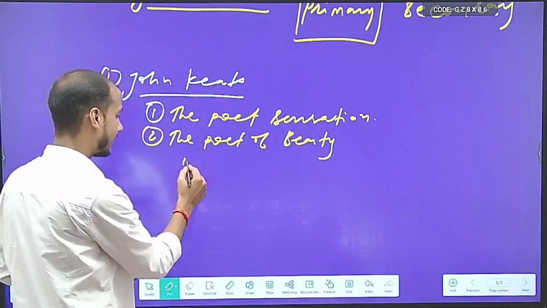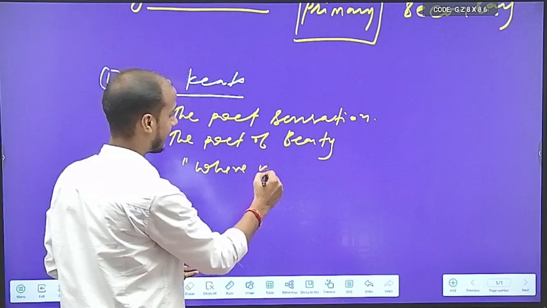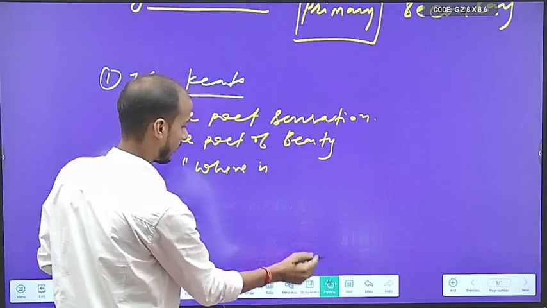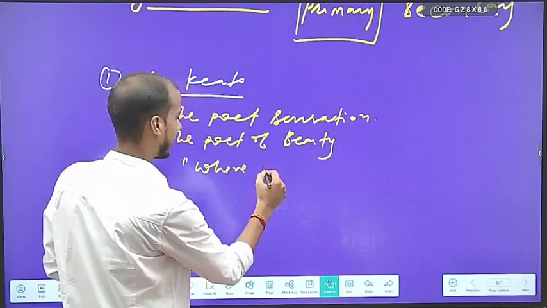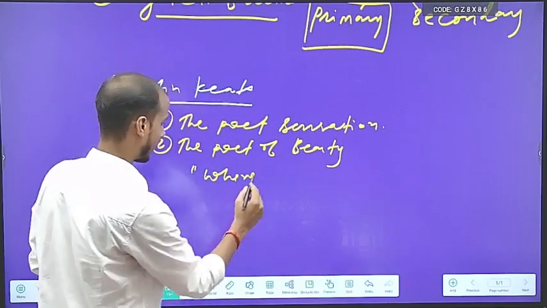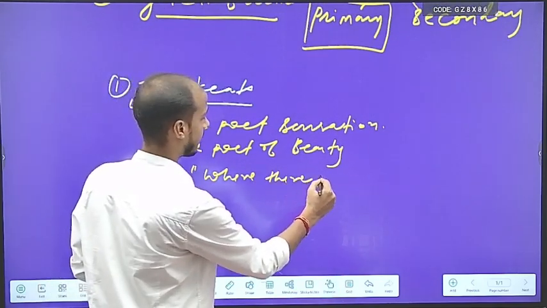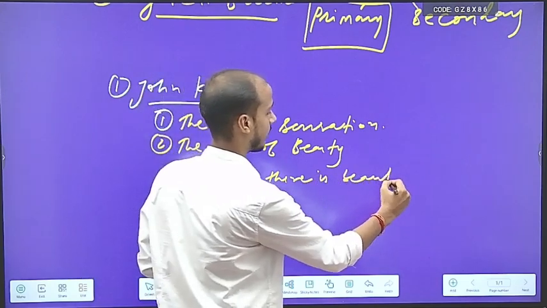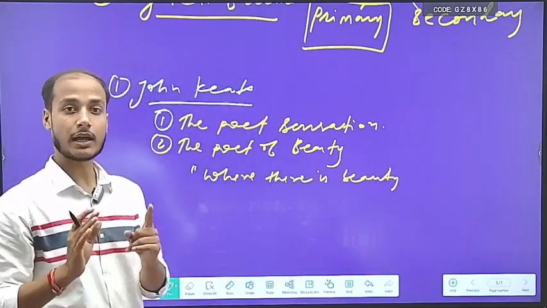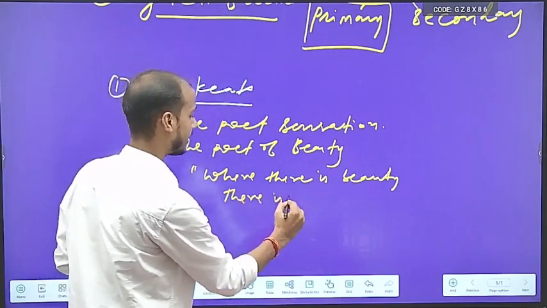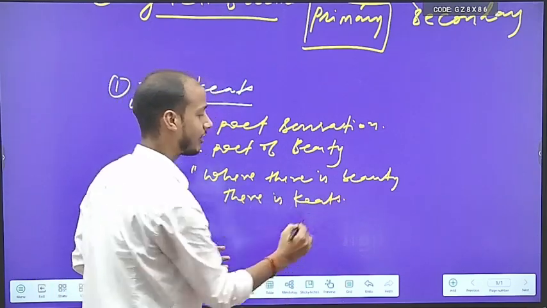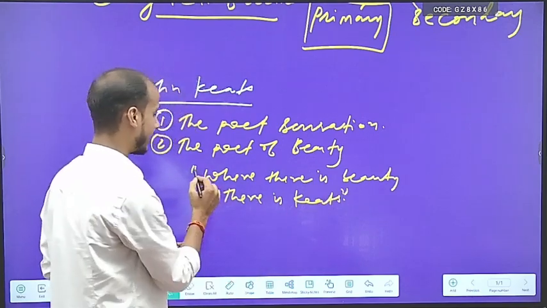It is said that where there is beauty, there is Keats. Very important and very famous line.